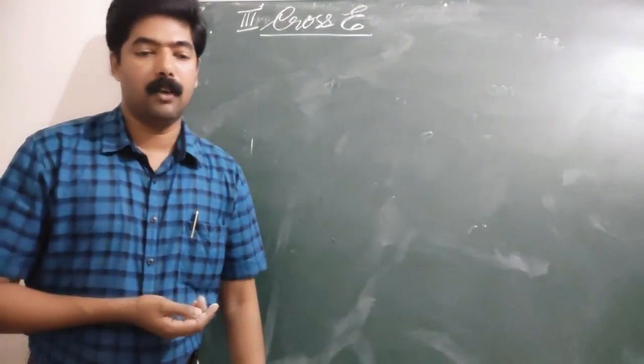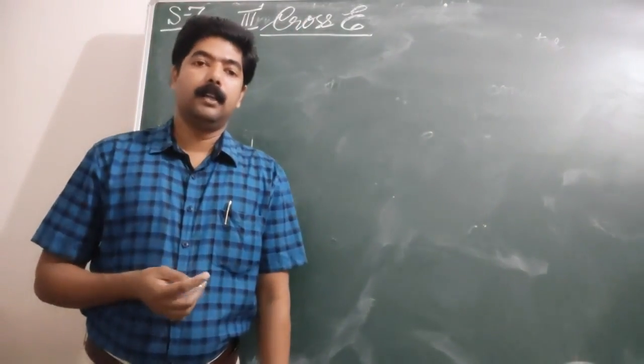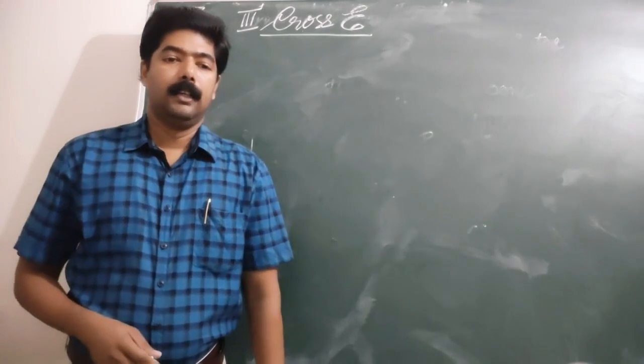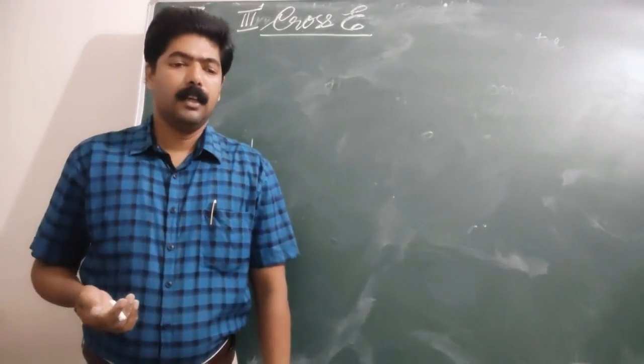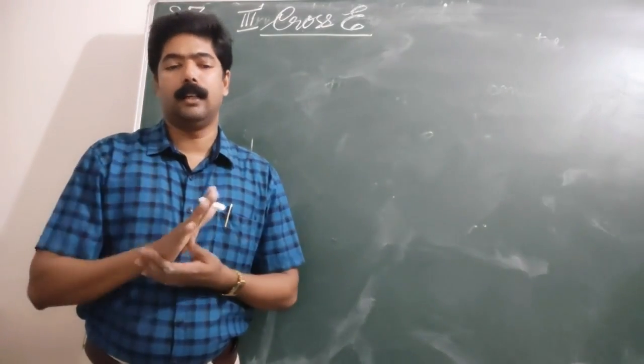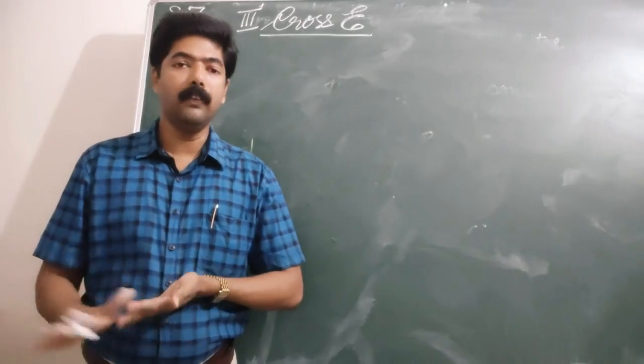This cross elasticity of demand can also be calculated using a formula, but this is not in our syllabus. Therefore, we can directly move to the types of cross elasticity of demand.